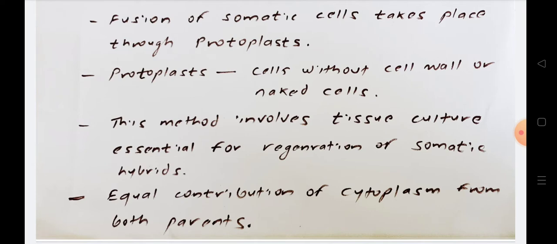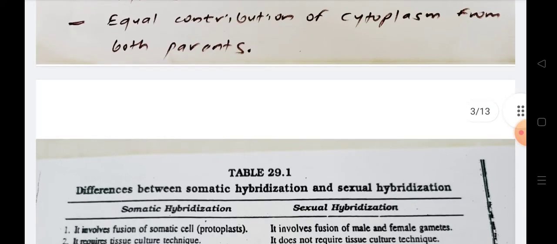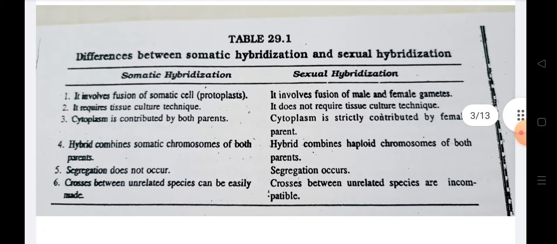This method involves the tissue culture technique. Tissue culture is essential for regeneration of the somatic hybrids. Here, the contribution of the cytoplasm from both parents is involved. Normally in hybridization we observe that the cytoplasm always comes from the female parent in sexual reproduction, but in somatic hybridization, equal contribution of the cytoplasm from both the parents arises. Now we consider the difference between somatic hybridization and sexual hybridization.